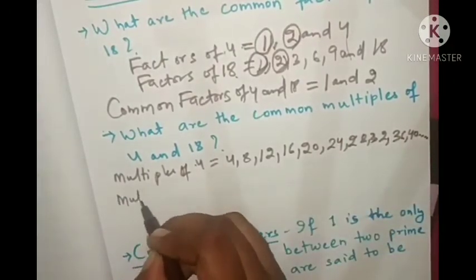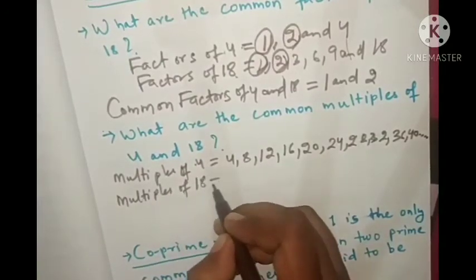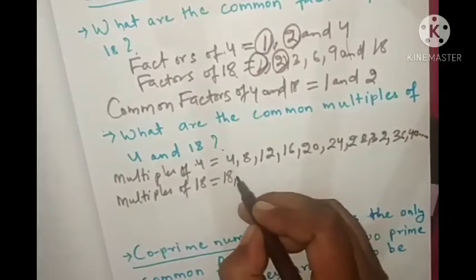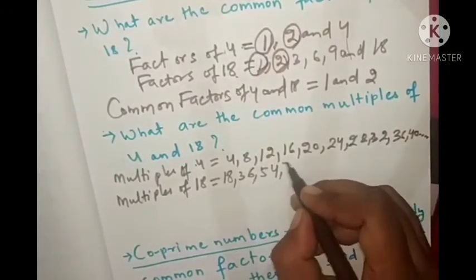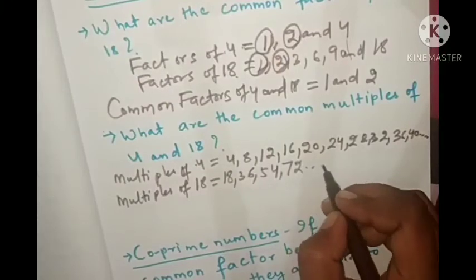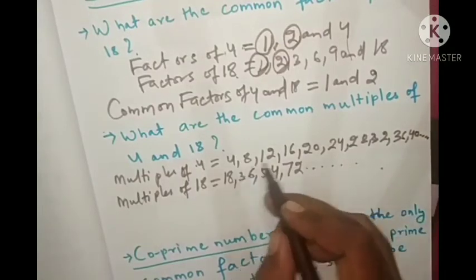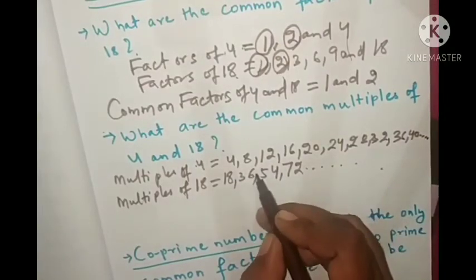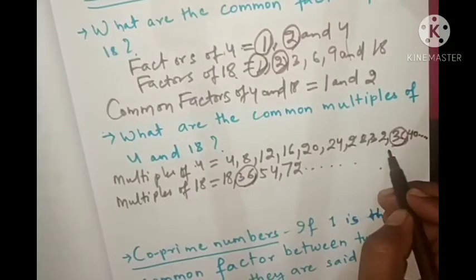Next, multiples of 18: 18, 36, 54, 72, like that it will go on. But you see, which is the common one here? What we are getting is 36 and 36.